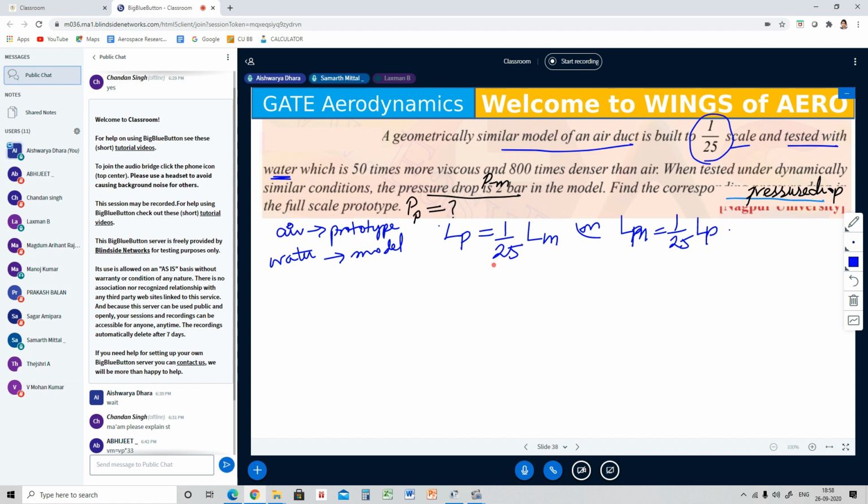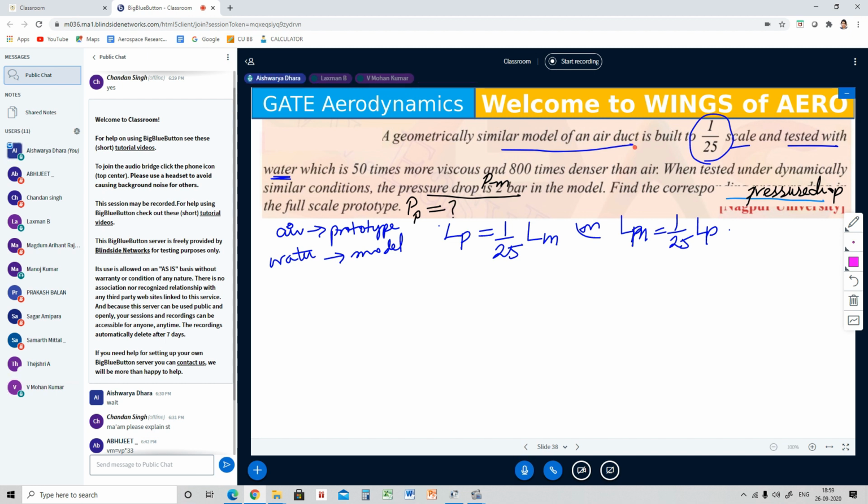Ma'am, it's given that the model of an air duct is built to 1/25 of scale. So it's probably the prototype which is 1/25 of the model. Exactly, read the question carefully. They have said a geometrically similar model of an air duct.